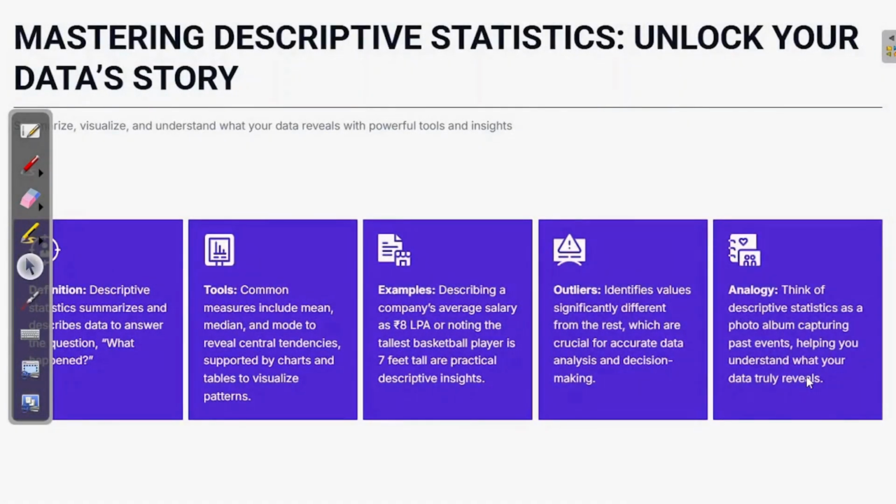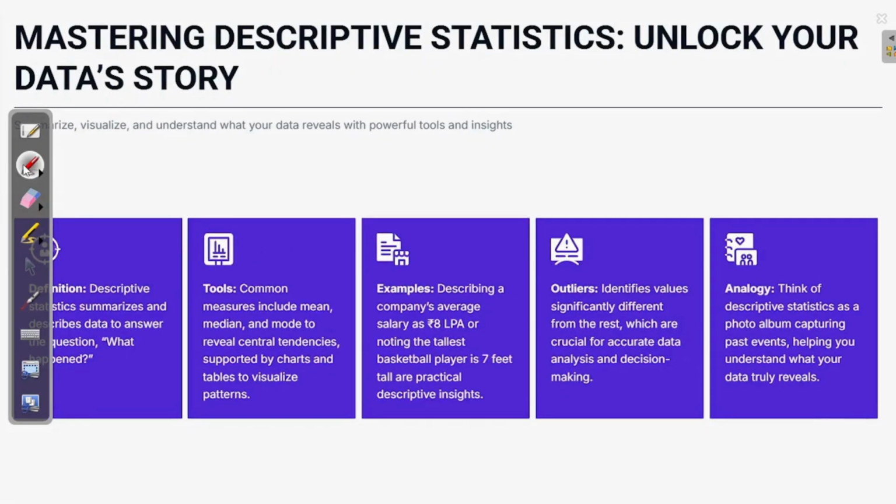Stats basically has two sections. One is descriptive statistics and one is inferential statistics. So when you see descriptive statistics, what do you do? You summarize, visualize and understand what your data reveals, with powerful insights, right?